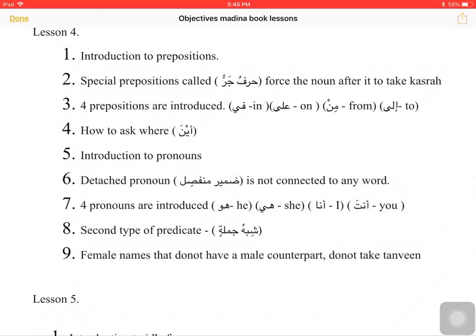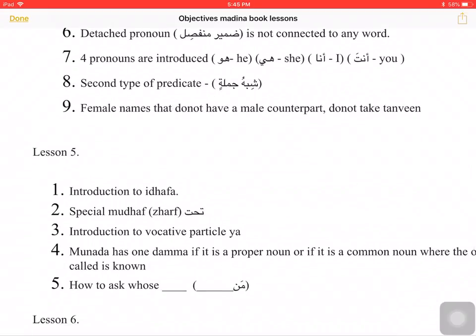We were taught that dharf is a noun that shows time and place, and there are special dhuruf that take a mudaf ilay after them. They also make a khabar shibhu jumla, the dharf does. We were also taught that female names that do not have male counterparts do not take tanween.